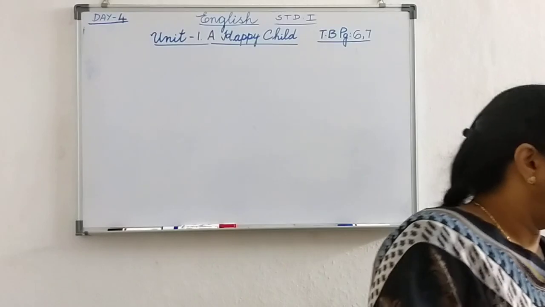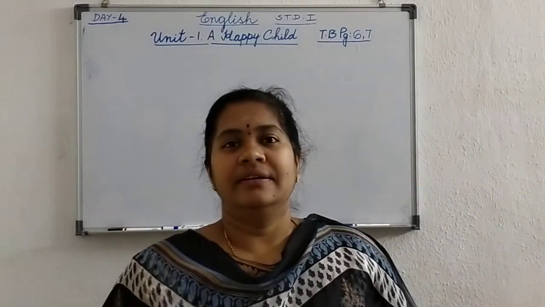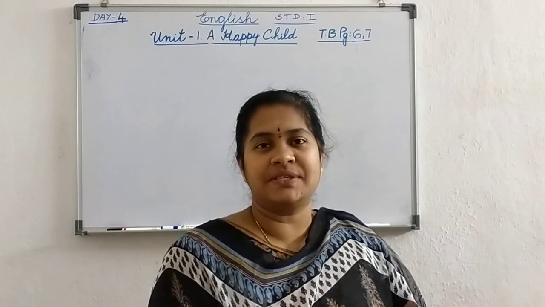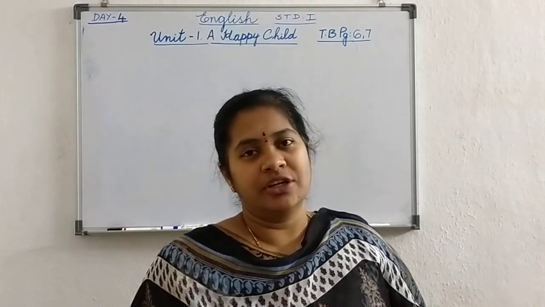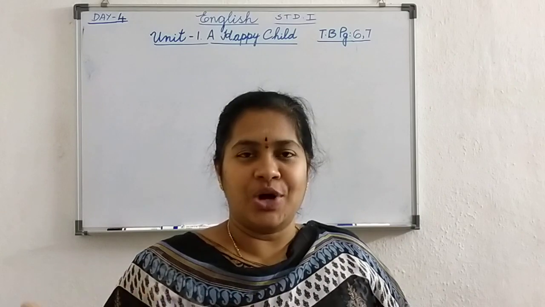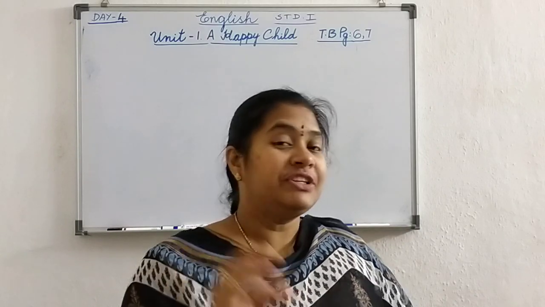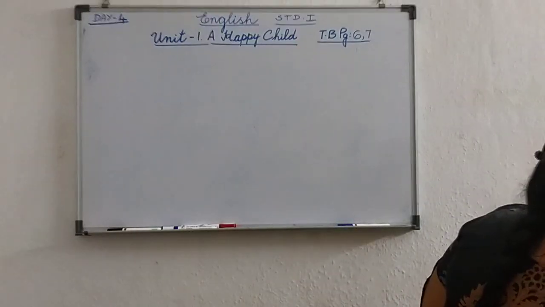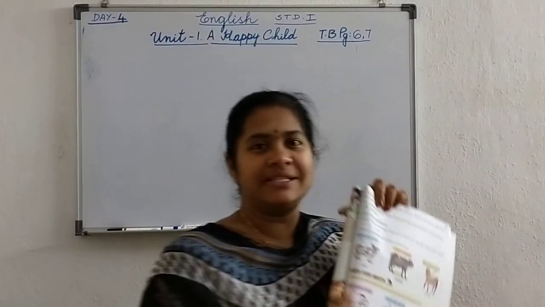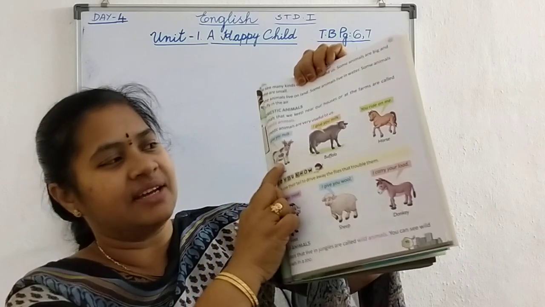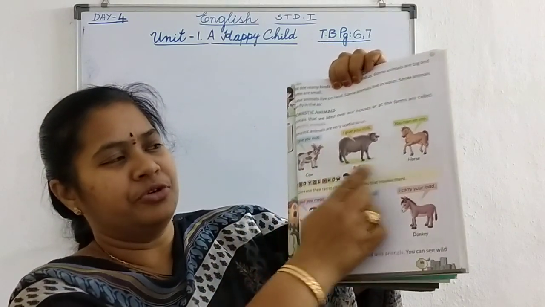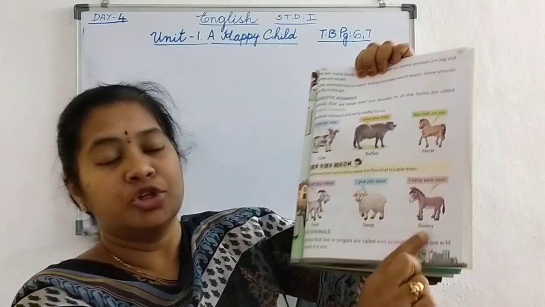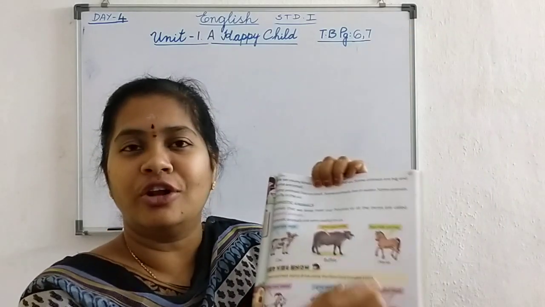Now you all know different animals. Yes, say some animal names. Cat, dog, very good. Cow, very good. Now which bird gives us egg? Hen, very good. Now see here, you can see lots of animals here. Yes, see the cow, buffalo, horse, goat, sheep, donkey. Yes, these all are farm animals.